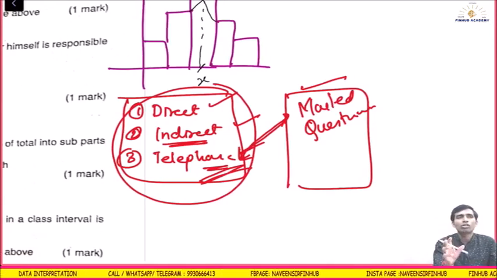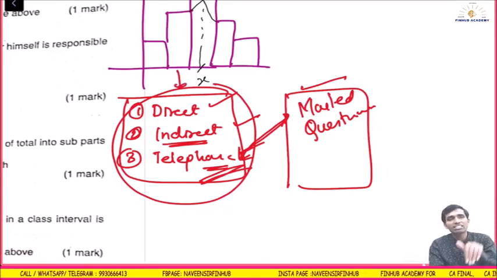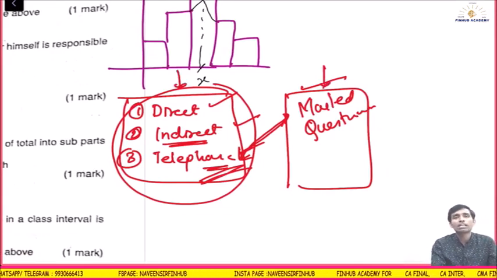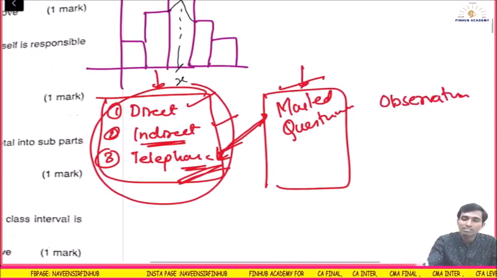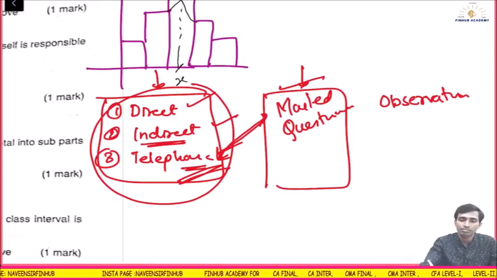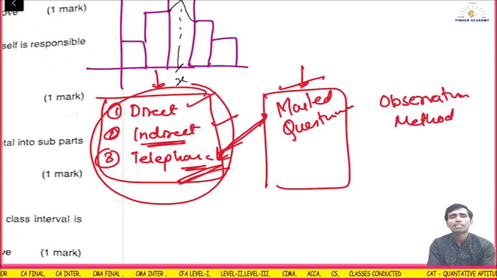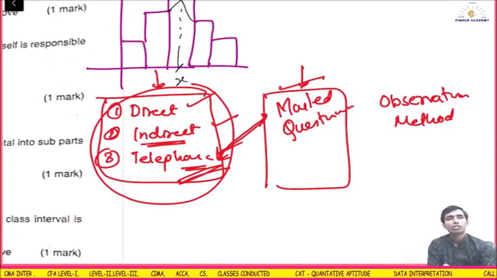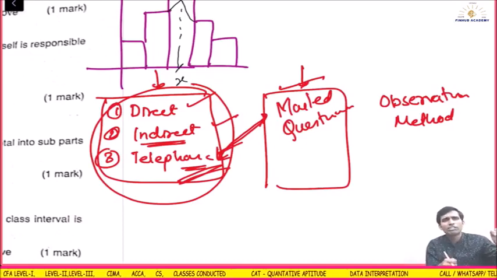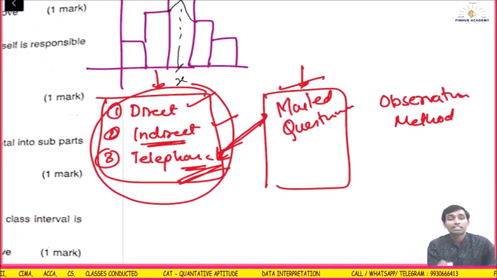So primary source, I am discussing what I could recollect. Here in the interview method there are 3 methods. Next method is mailed questionnaire, and the third one is observation method. Observation method means you are personally collecting the data. Let's say you are collecting the height of the students in the class. I will take a measuring tape and measure each and every one's height, or use a weighing machine and note down each one. That is the observation method.